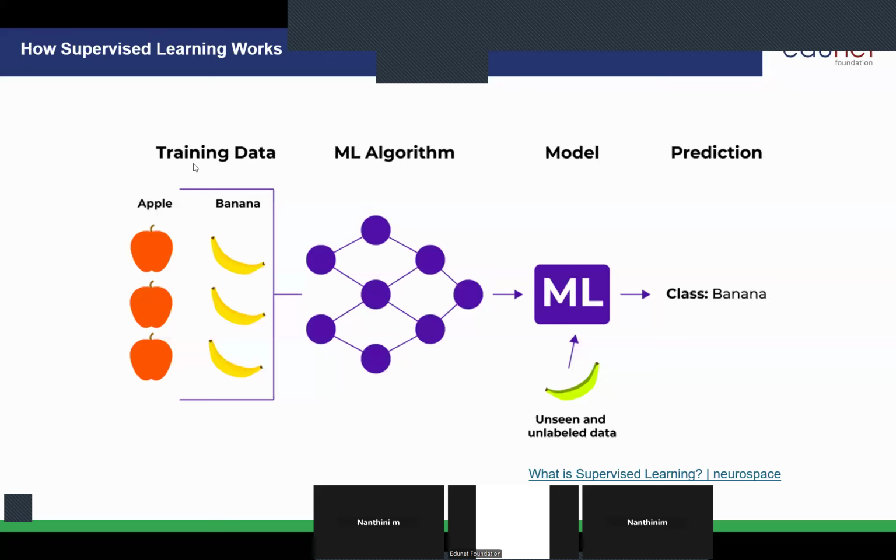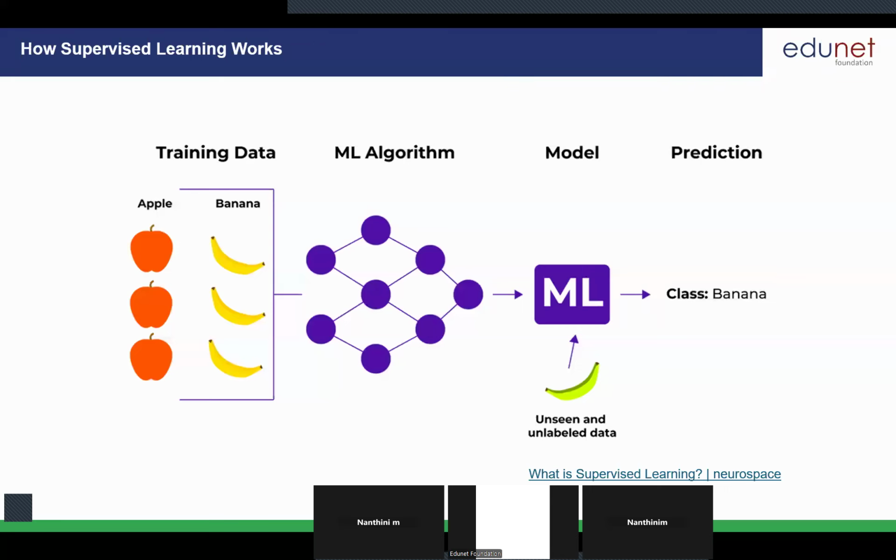So we are going to feed this data to the machine to understand, and the model will be created. Once it is created, we will be feeding new data. This data will be used for the prediction purpose, and the model can predict whether it is a banana or not. Is it clear? So this is how supervised learning works.